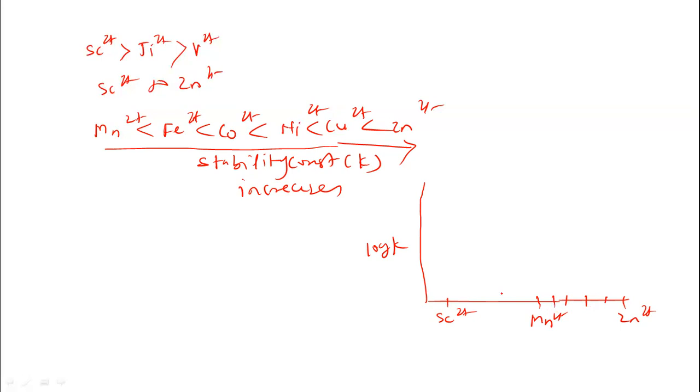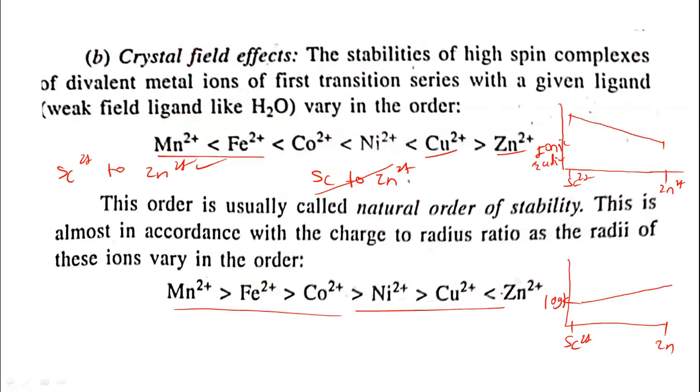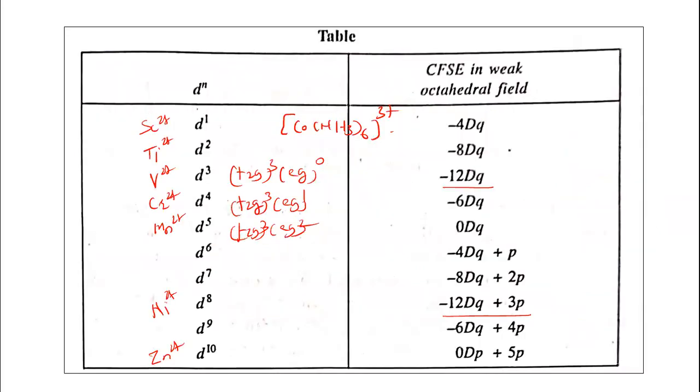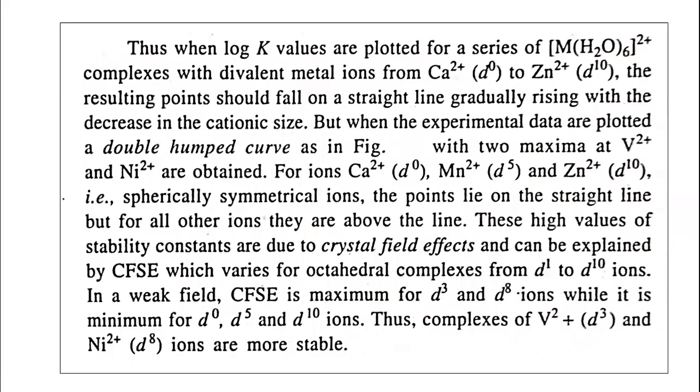So the usual order of the stability is different. You can see here in this graph.